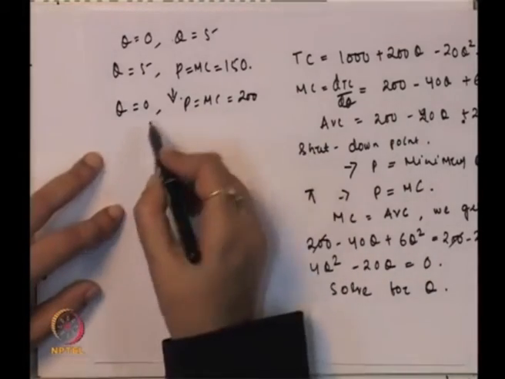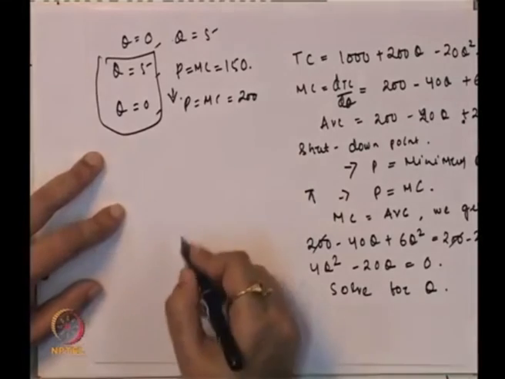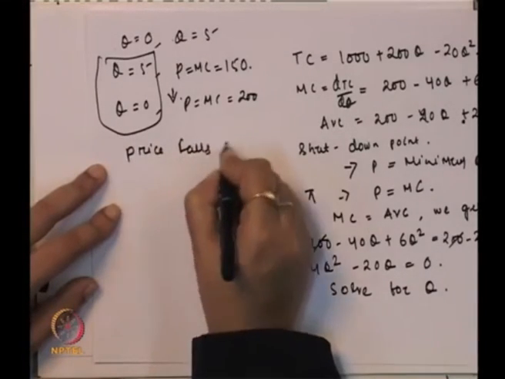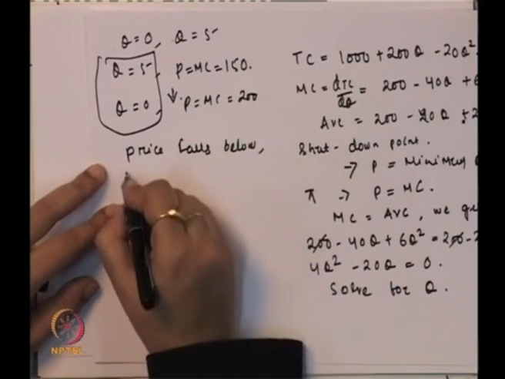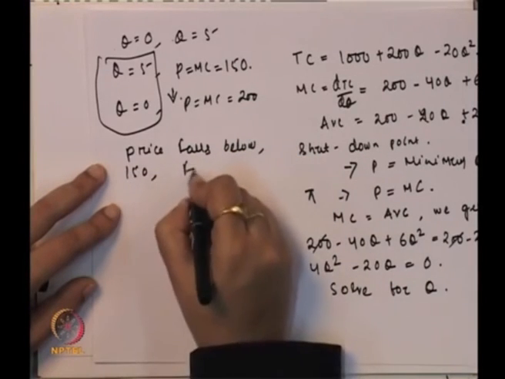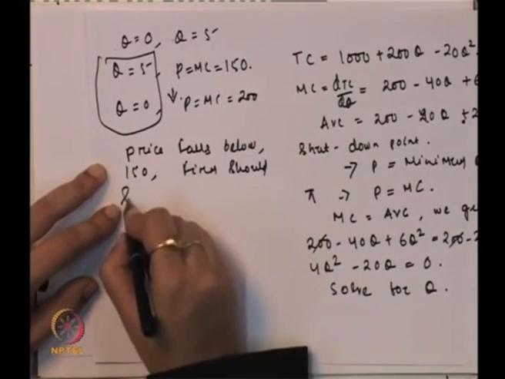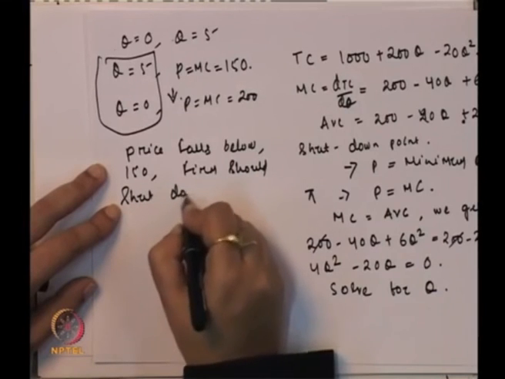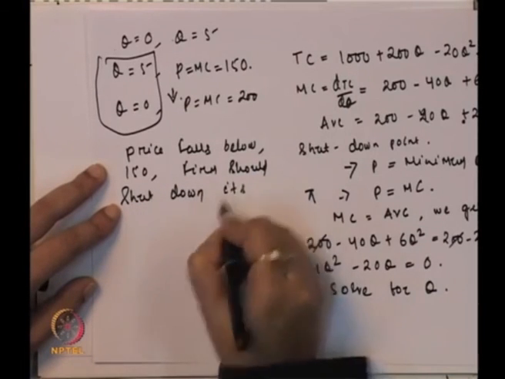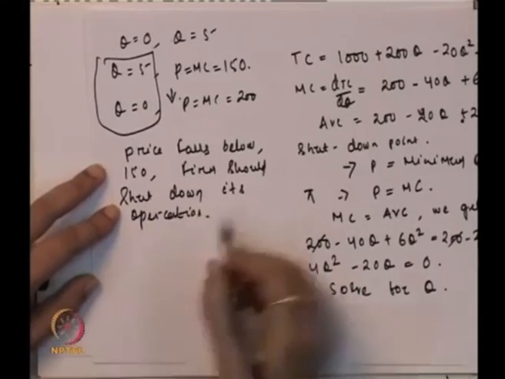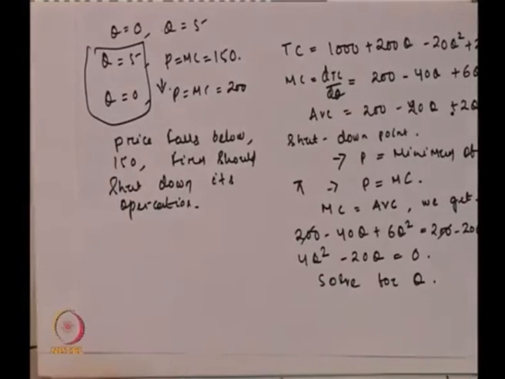Now, how can we interpret from these two values of q? If price falls below 150, the firm should shut down its operation. So, any price less than 150, the firm should shut down the operation.